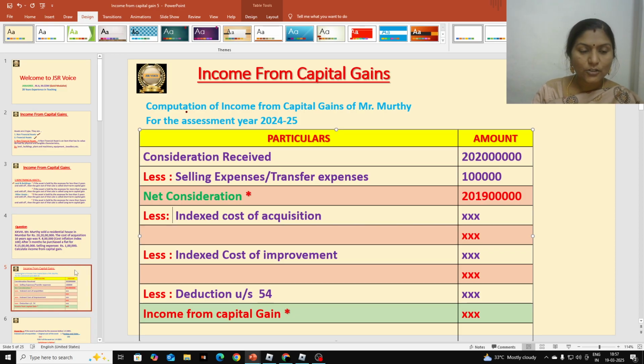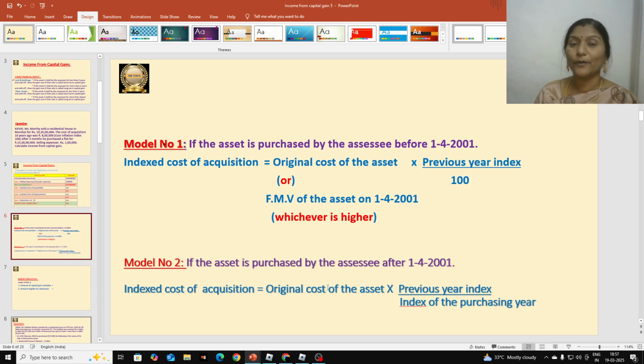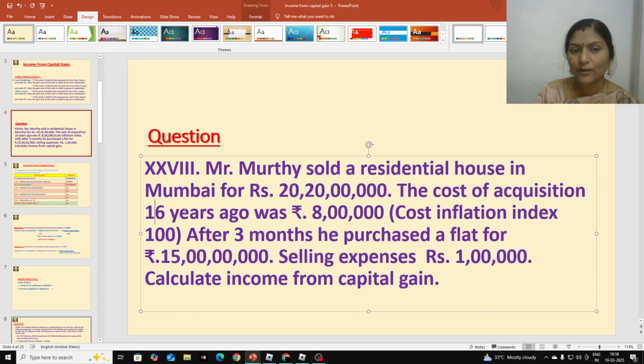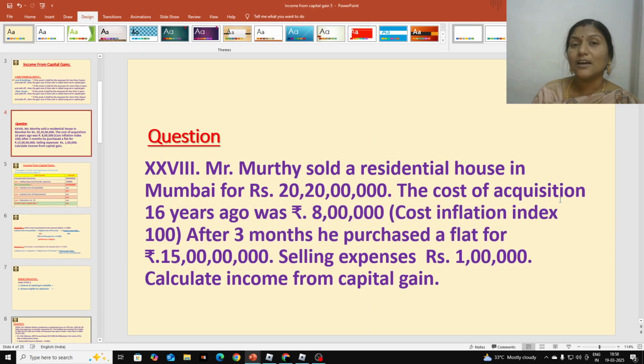So for calculation of indexed cost of acquisition, we have to follow these two formulas, depending on when the asset was purchased actually. So 1-4-2001 index number is 100. So here in the question they mention clearly 16 years ago he purchased, and what is the index number? 100. So they purchased in the year 2001-02. Okay, index number of 2001-02 is 100.